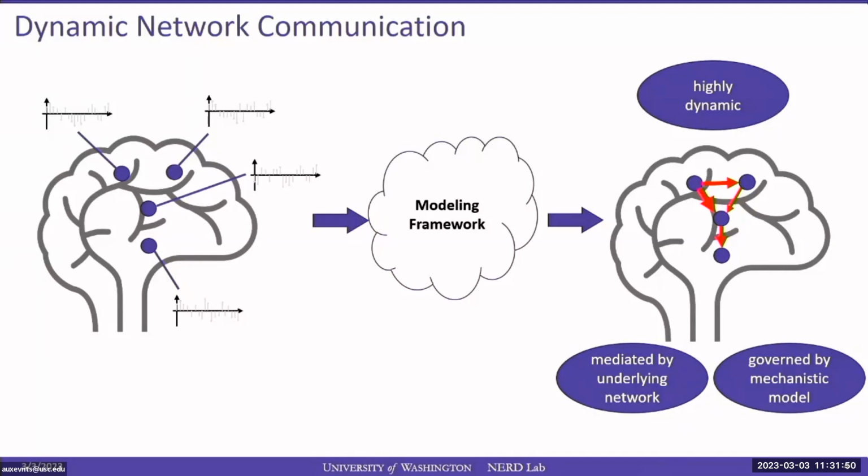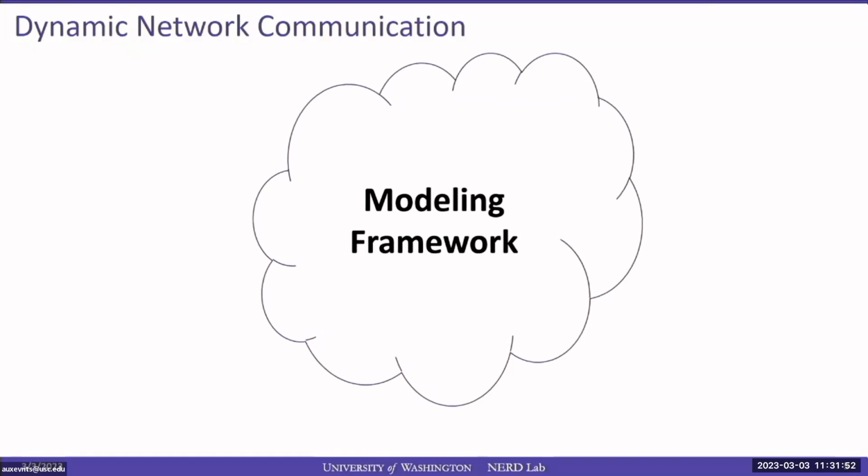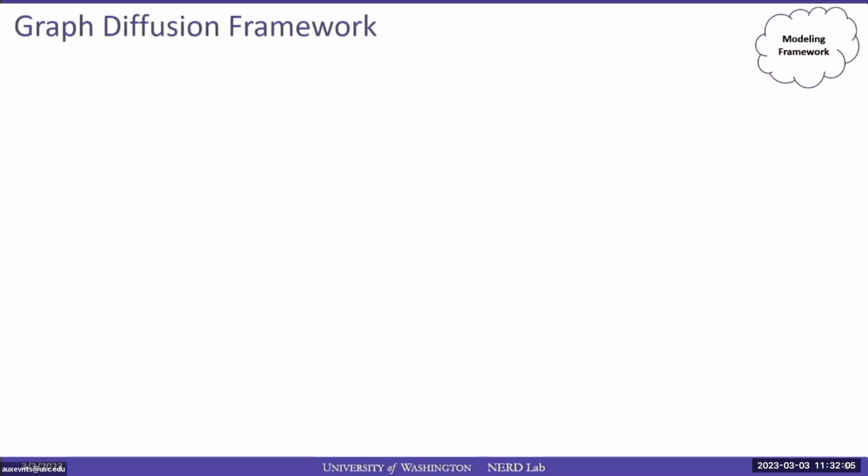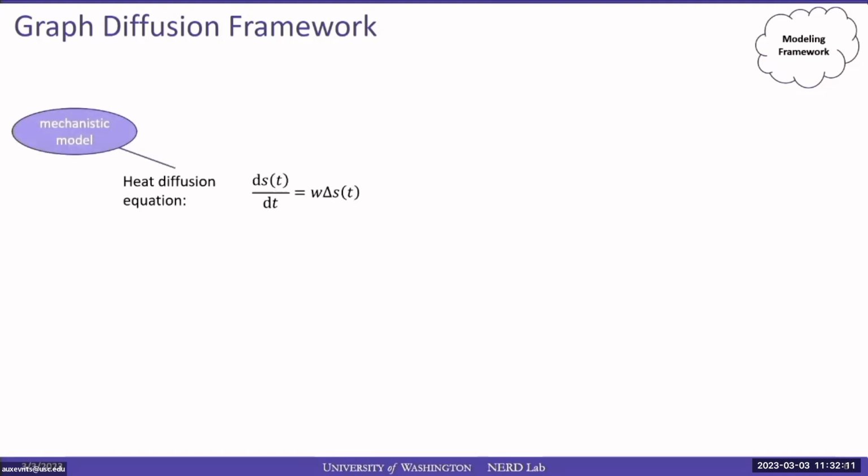And with that in mind, I want to get to the main part of the talk, which is the modeling framework. This has been inspired by concepts from graph signal processing, which is an area that I'm very interested in for its potential use in neuroscience and neurorehabilitation. So to develop the modeling framework, let's start with a very simple mechanistic model: a simple heat diffusion process that is defined by the following differential equation.